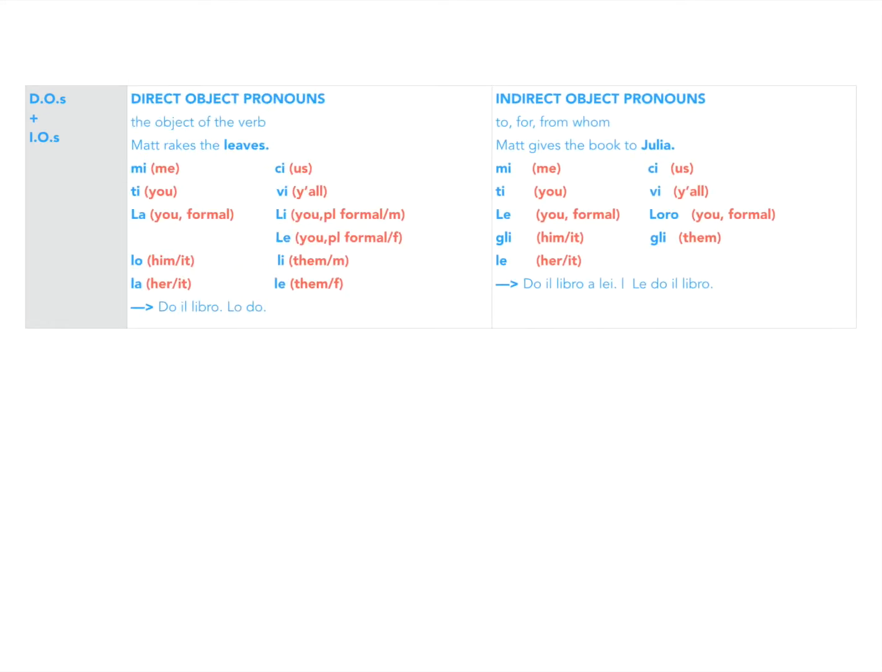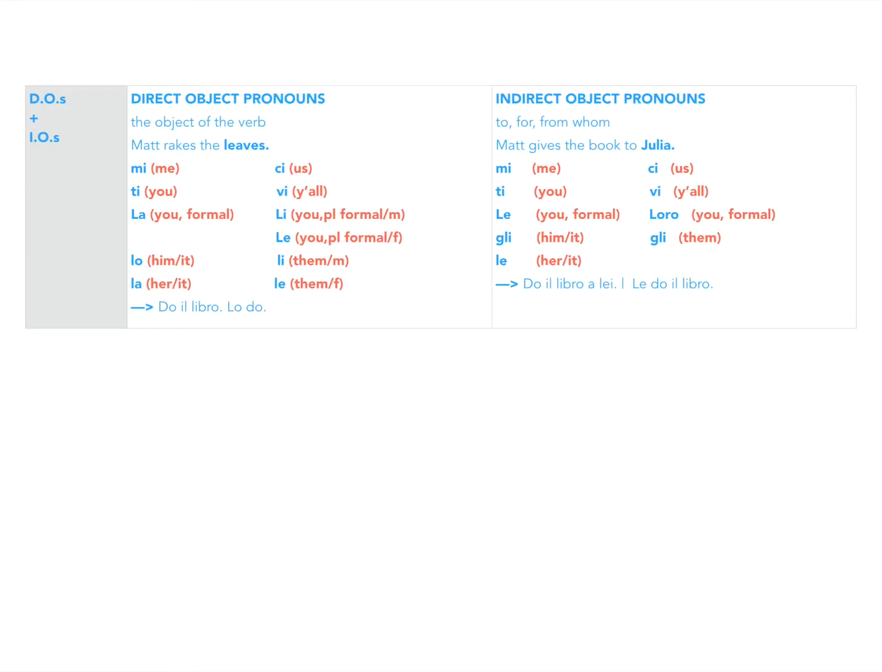All right, so here we have two columns, one with direct object pronouns and one with direct or indirect object pronouns. All right, direct objects are when the verb acts on the subject. So if I say Matt rakes the leaves, what does Matt rake? He rakes the leaves. The leaves are the direct object, okay? The verb rake acts directly on them.